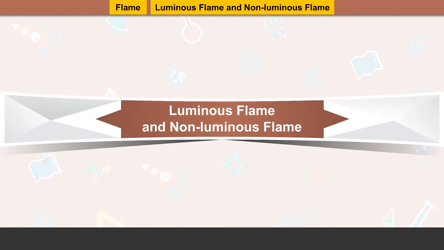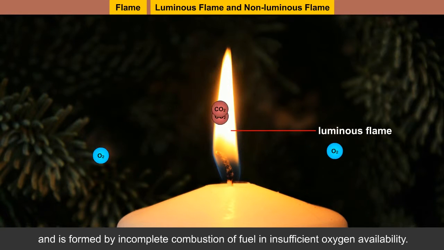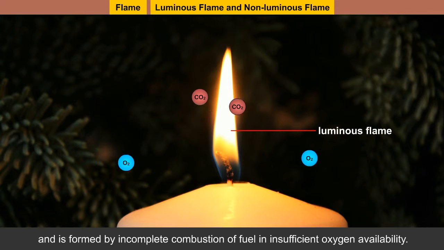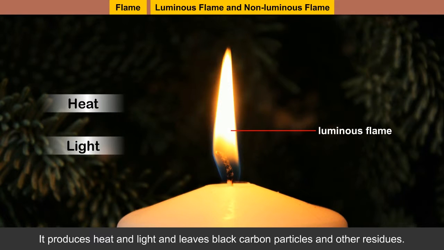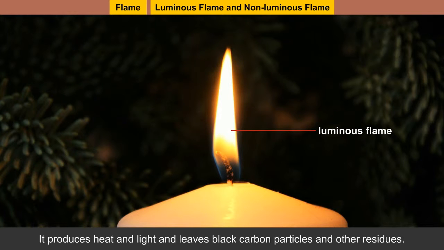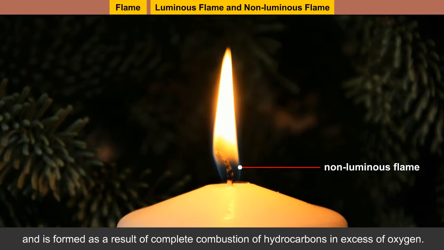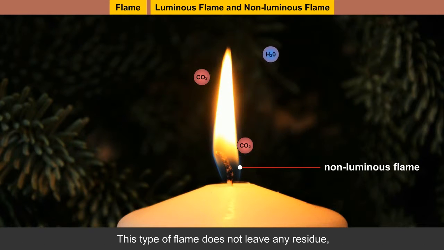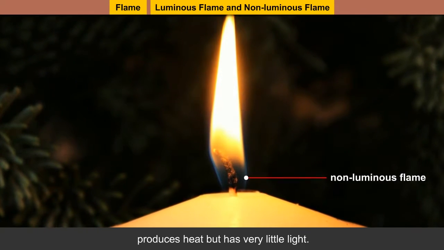Luminous flame and non-luminous flame. A luminous flame is yellow in color and is formed by incomplete combustion of fuel in insufficient oxygen availability. Its temperature is lower than the non-luminous flame. It produces heat and light and leaves black carbon particles and other residues. A non-luminous flame is blue in color and is formed as a result of complete combustion of hydrocarbons in excess of oxygen. This type of flame does not leave any residue, produces heat but has very little light.